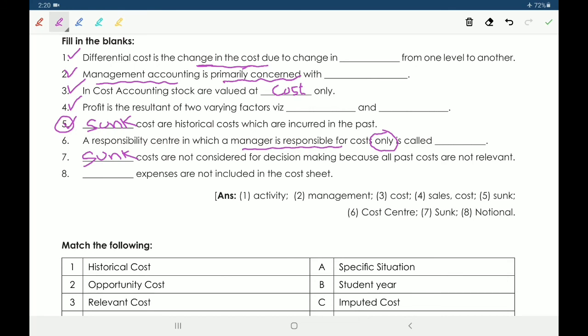Next, eighth one. Dash expenses are not included in the cost sheet. So notional expenses are not included in the cost sheet. For example, rent on own building is a notional cost. We do not record it in the costing sheet.